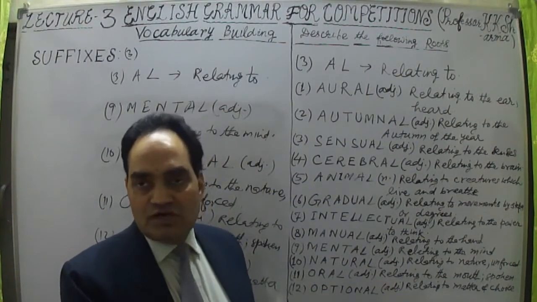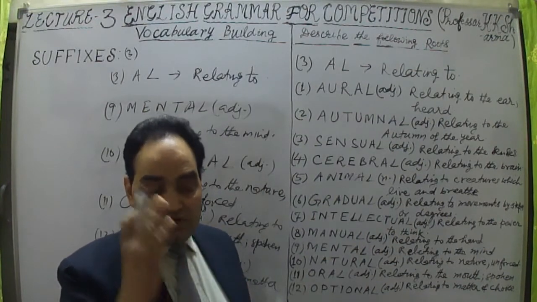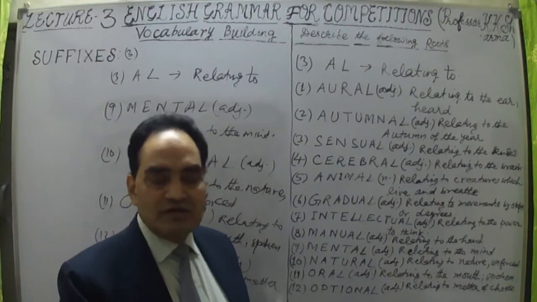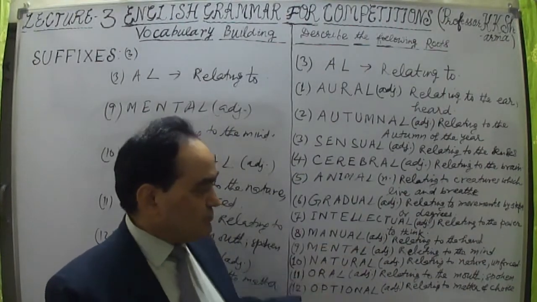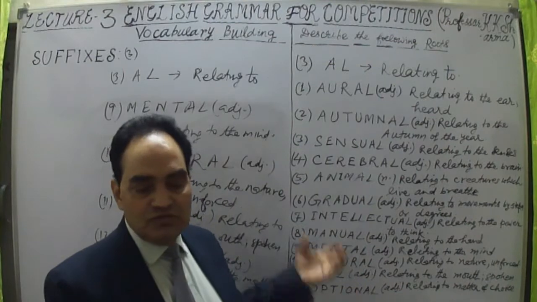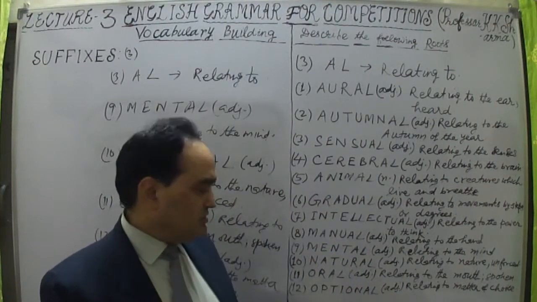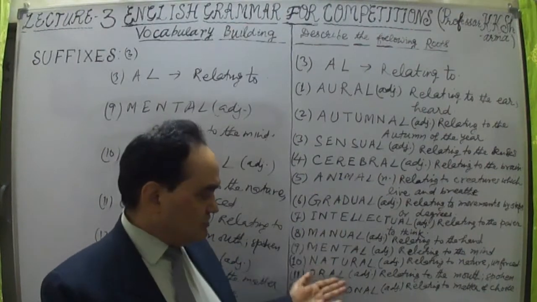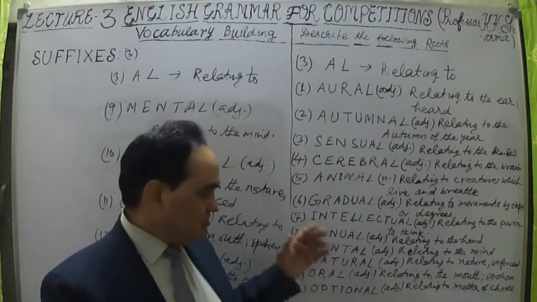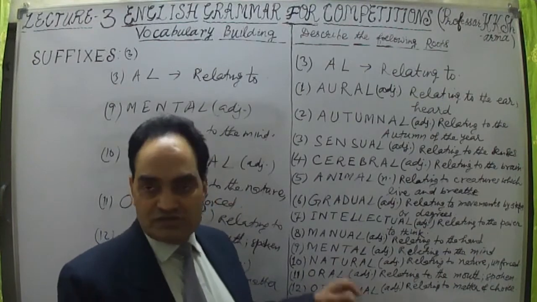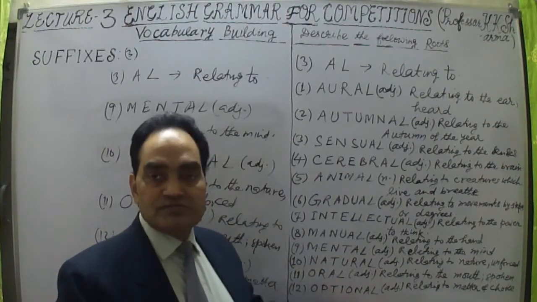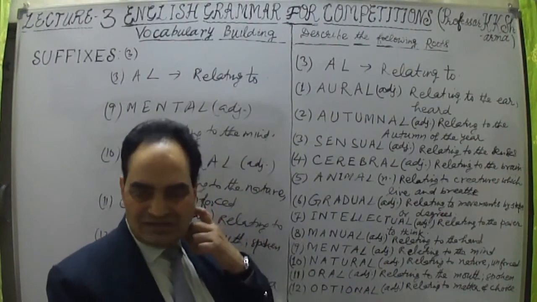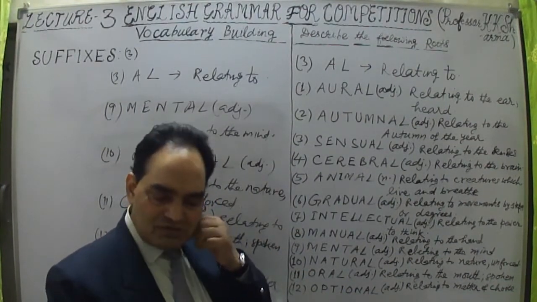I have given you this one noun so that you can find your other choices, other words which are nouns but end in al. That is up to you. Search for words and you will build your own vocabulary list. You can increase this vocabulary list. I have taken 12 words, but other parts of speech can be formed. Optional, then the adverb optionally. Orally, the adverb, can easily be formed.